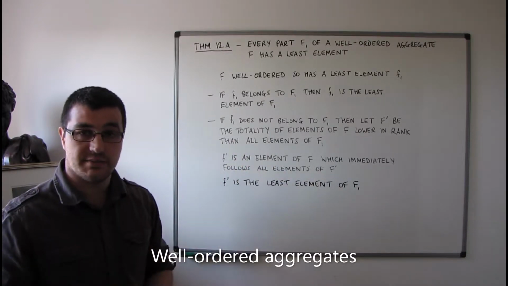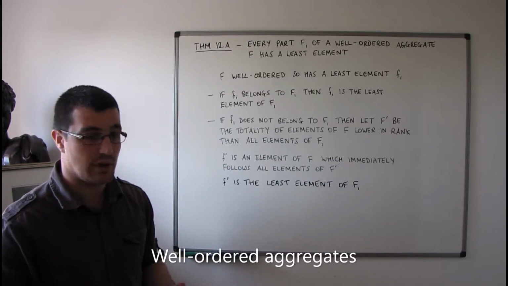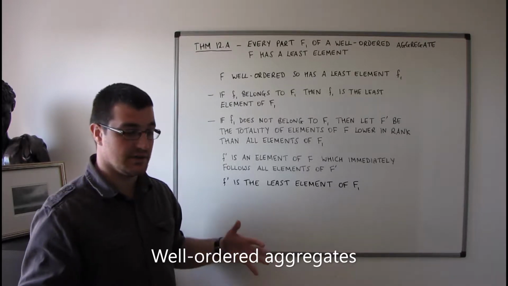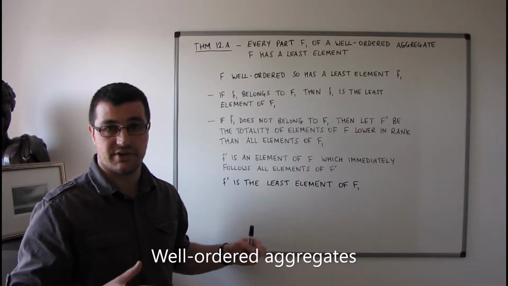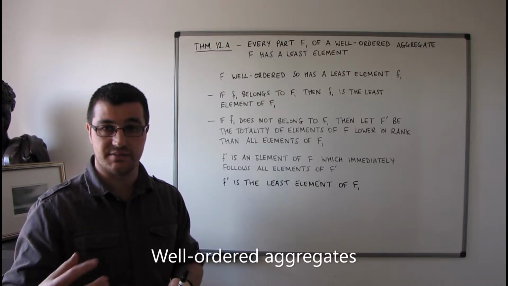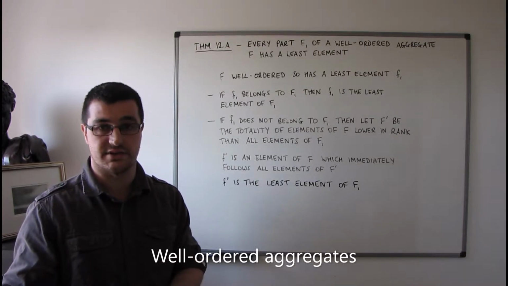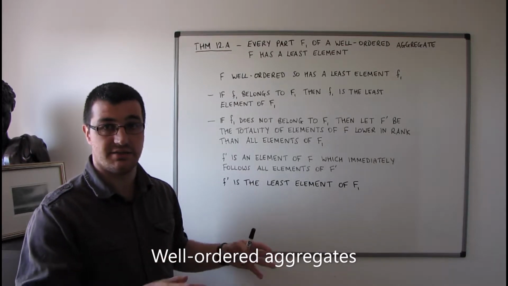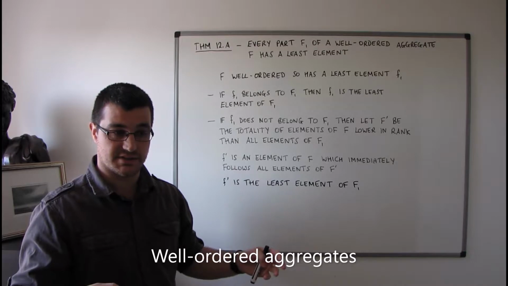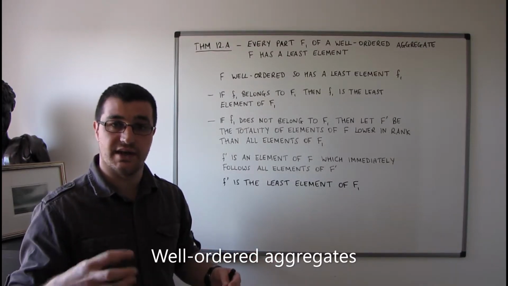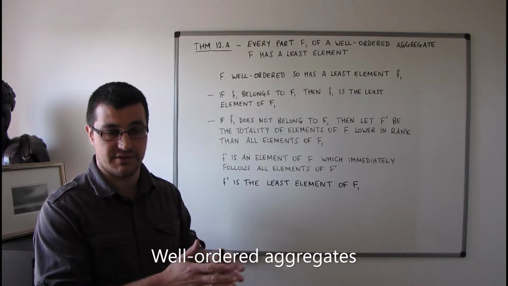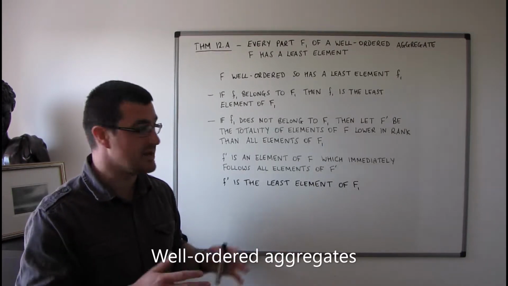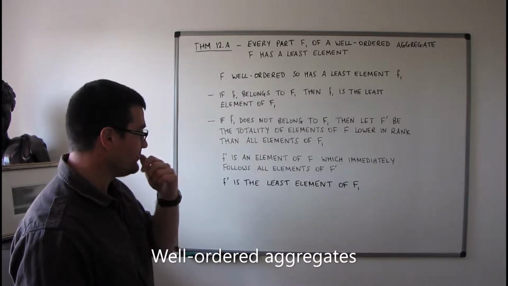So let's think about the second part of the definition of a well-ordered aggregate. It says that given any part of a well-ordered aggregate, if the aggregate itself contains at least one element that is greater in rank than all of the elements in that part, then there must be an element of the original aggregate that immediately follows that part of the aggregate.